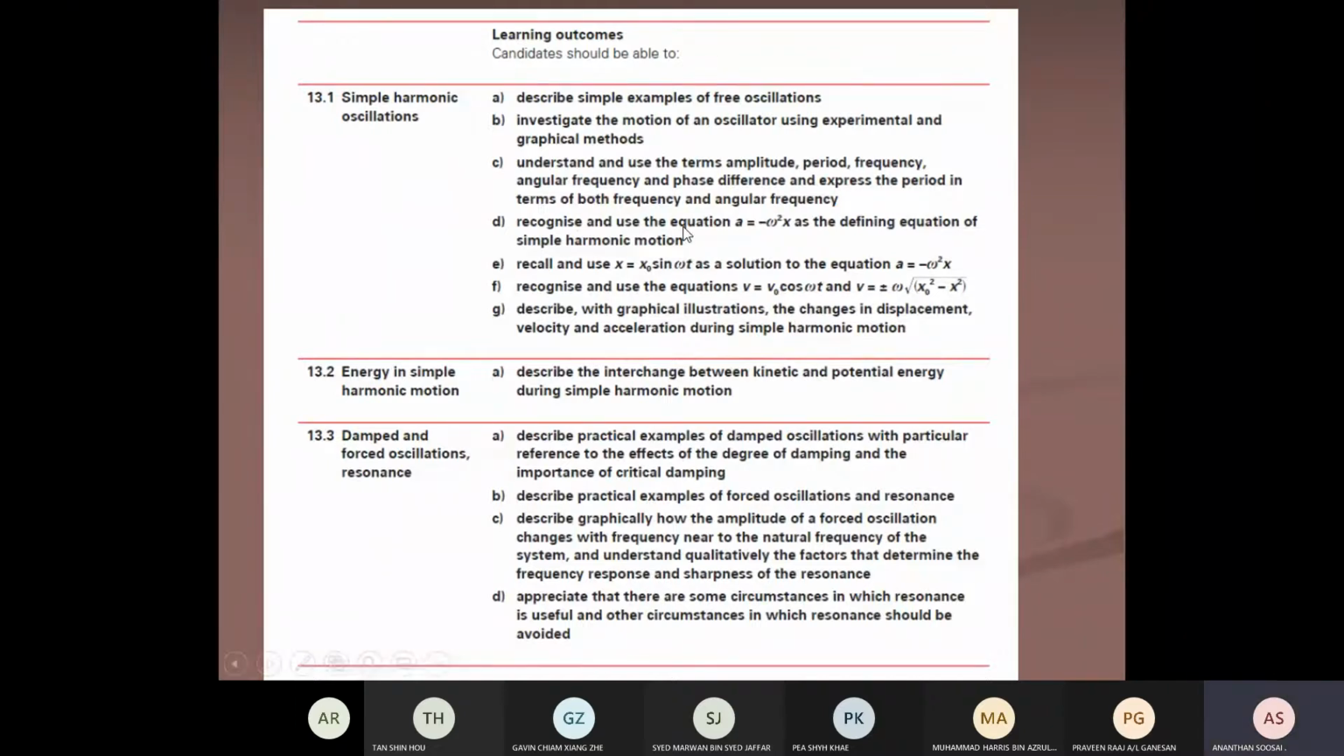These are the learning outcomes. Something called simple harmonic motion, simple harmonic oscillation. We're going to talk about energy in oscillation, and we're going to talk about damping, and finally resonance.